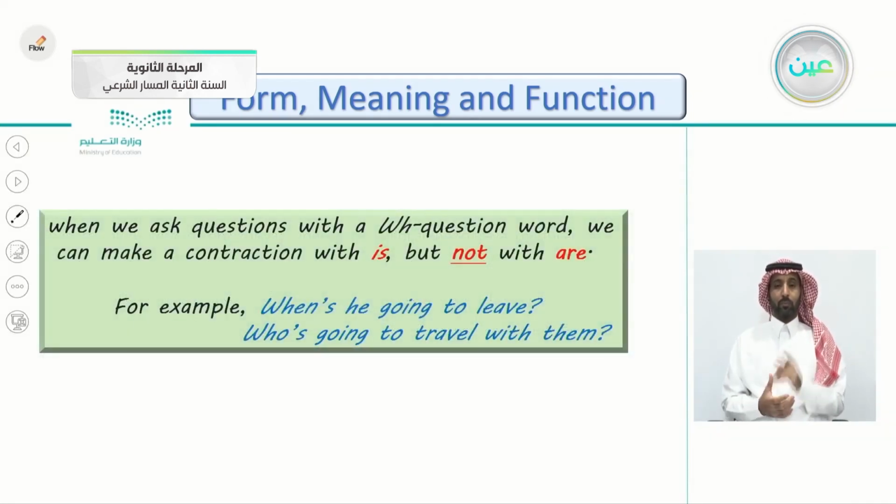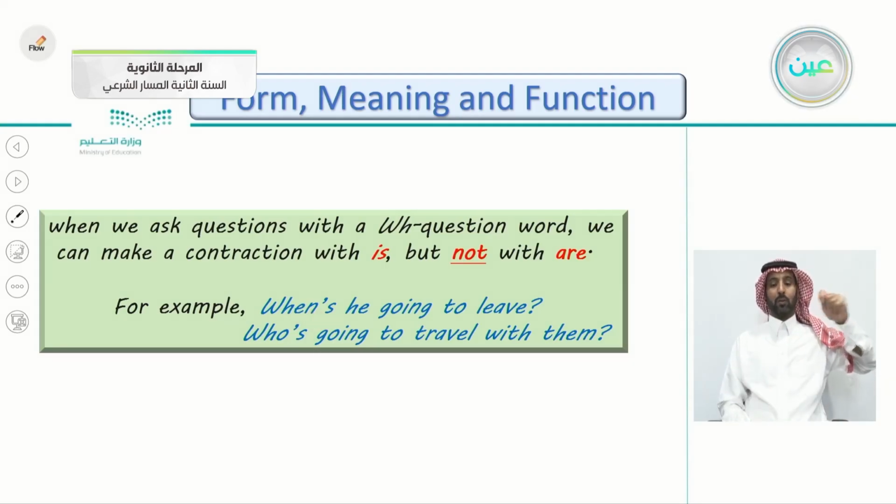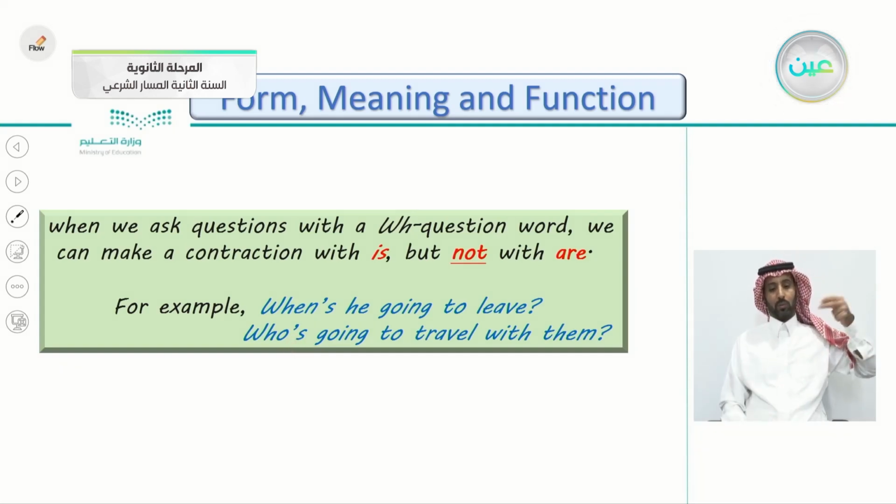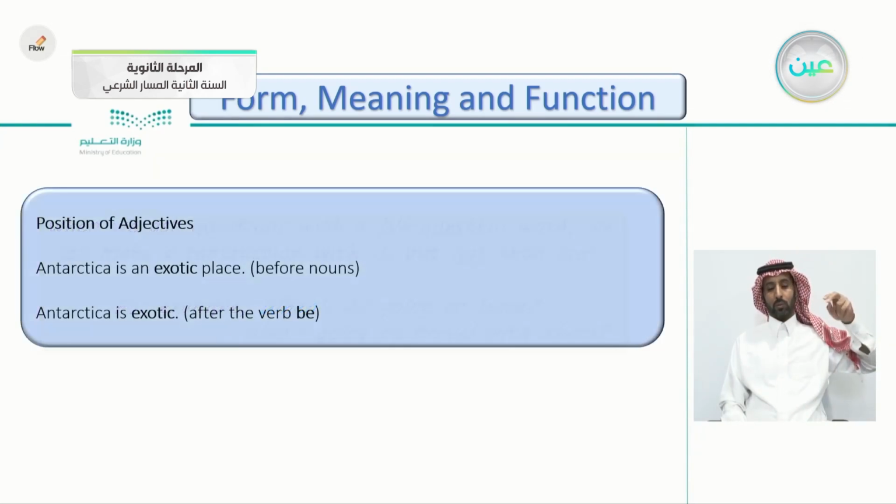When we ask questions with a WH question word, we can make a contraction with is, but not with are. For example, when is turns into when's. When's he going to leave? Who's going to travel with them? So you can see it here. When is, it's contracted. And also here, who is going to travel with them? You can't use it with are.